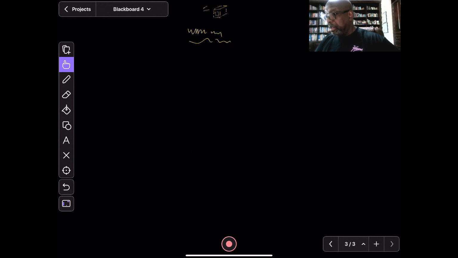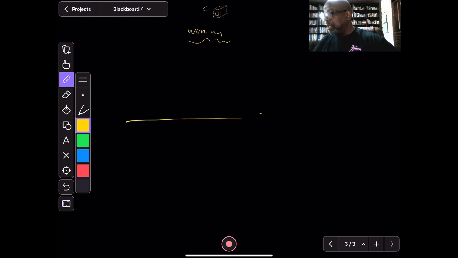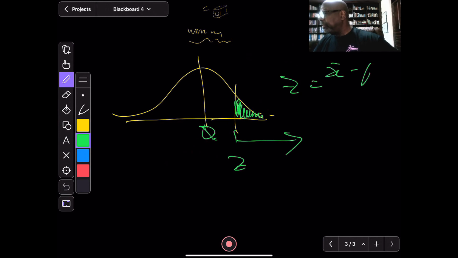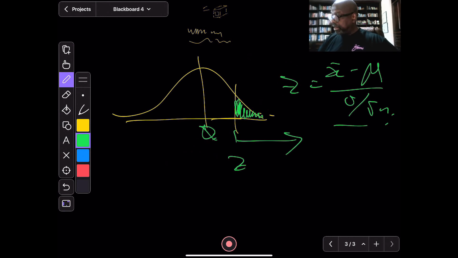All right. I want to demonstrate these colors quite nicely. Right. And Z is equal to X bar minus mu, over sigma over root n. You could do all of that sort of fancy stuff, and there you go.